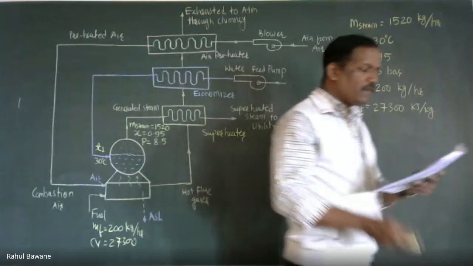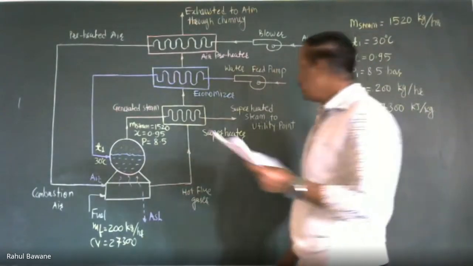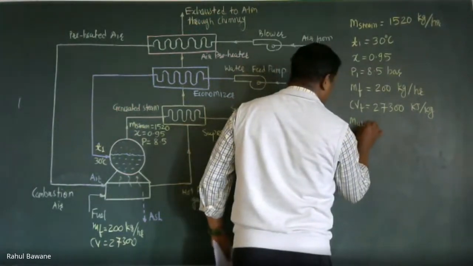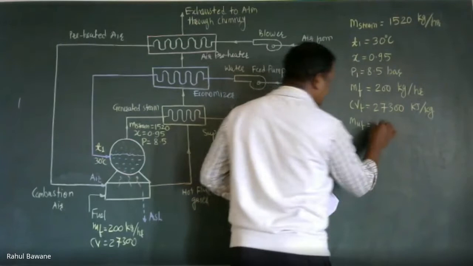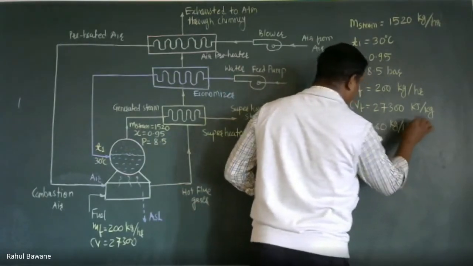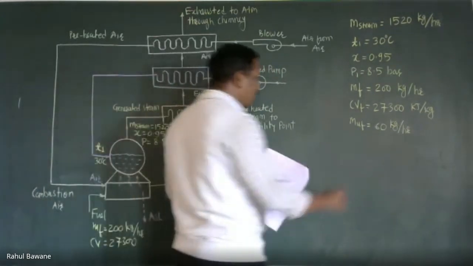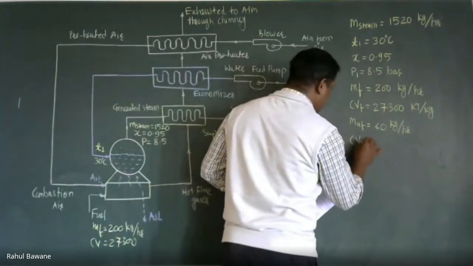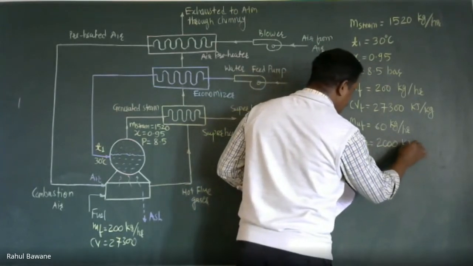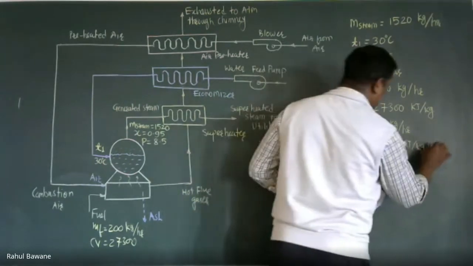Also, unburned carbon collected is 60 kg per hour, and its calorific value is 2000 kilojoule per kg.